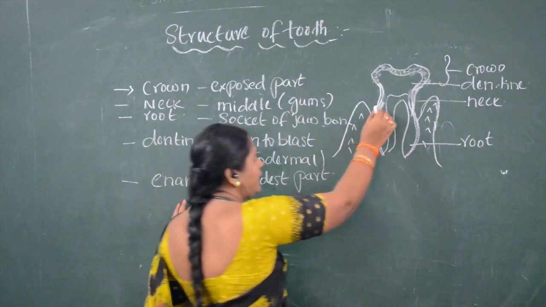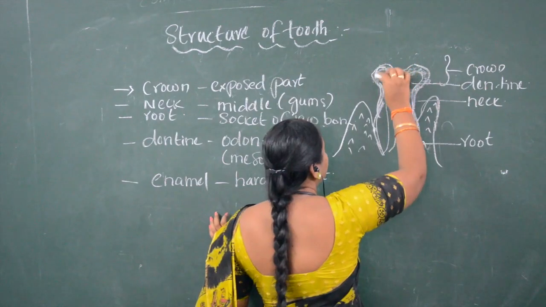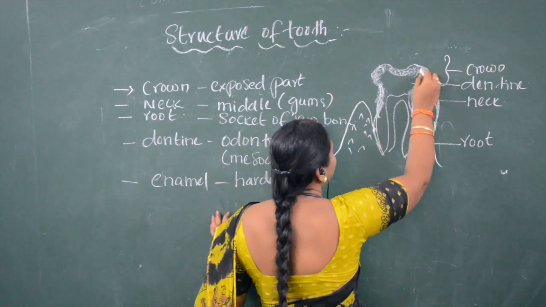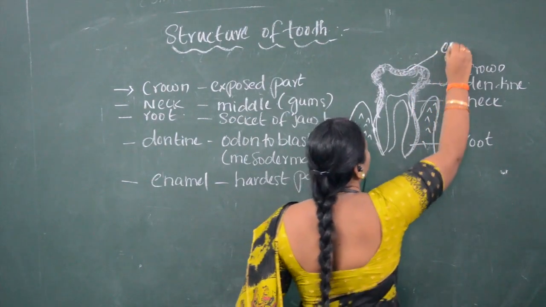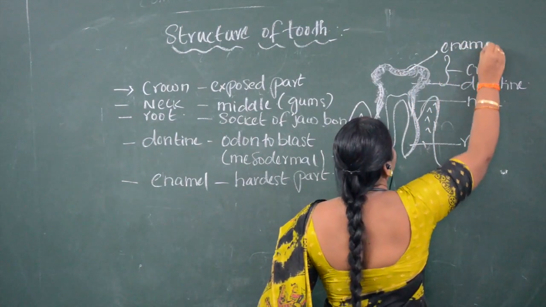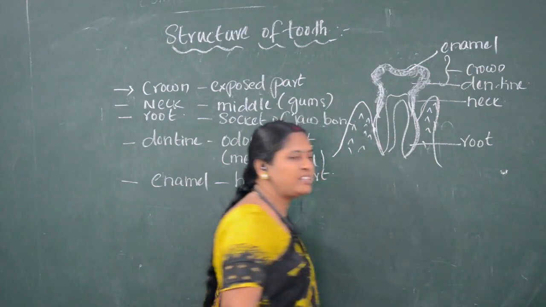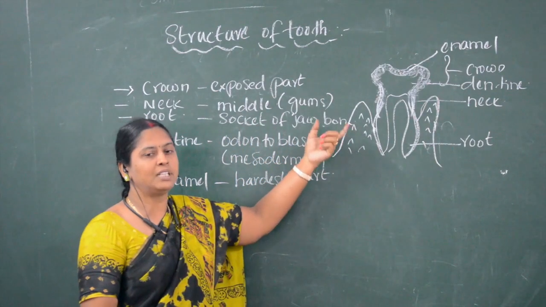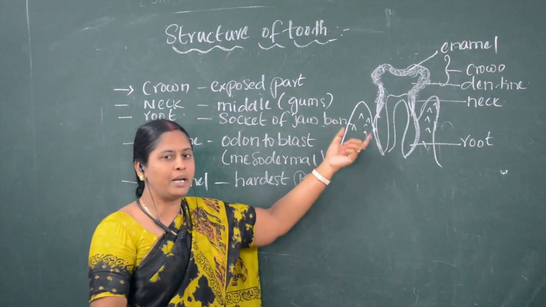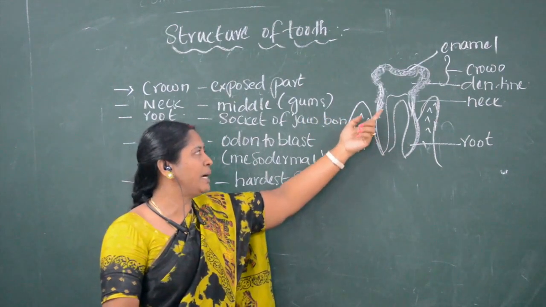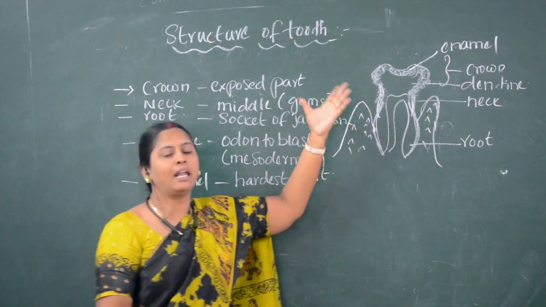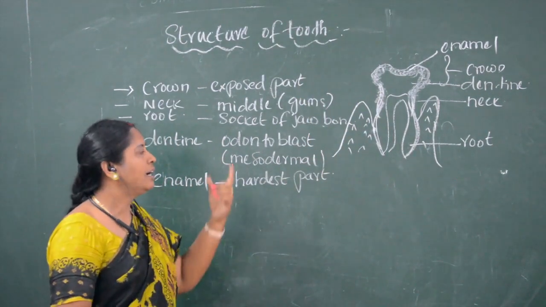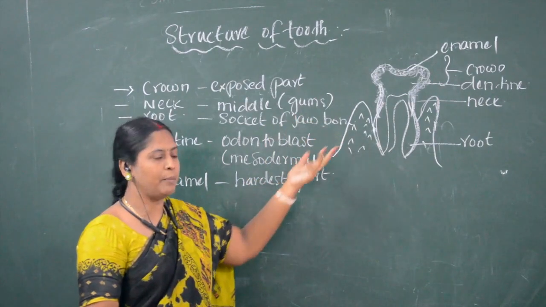Dentine is covered with a substance called enamel. See, our teeth are white in color. Teeth appear white only because dentine is covered with enamel.